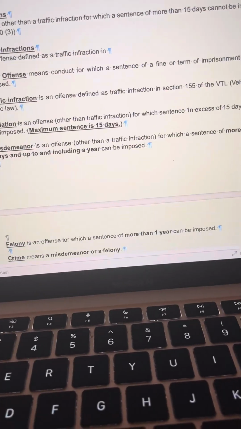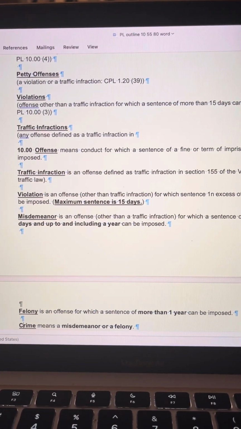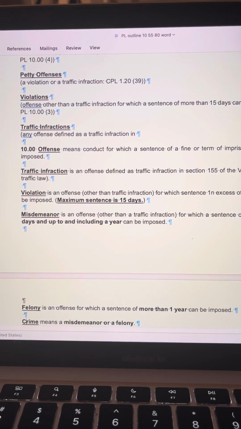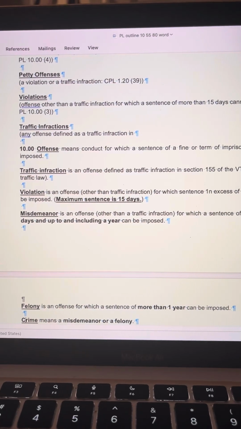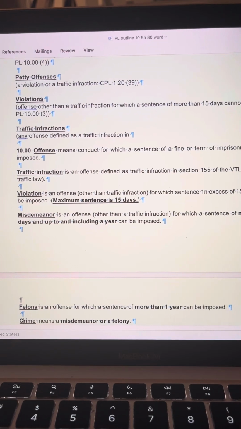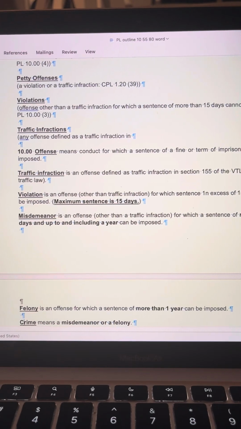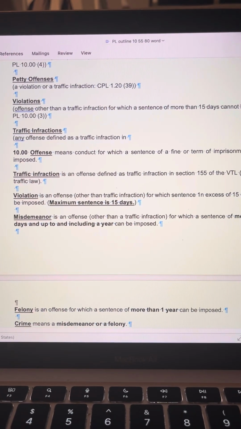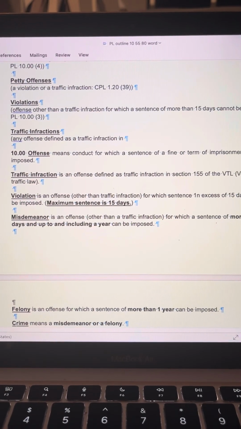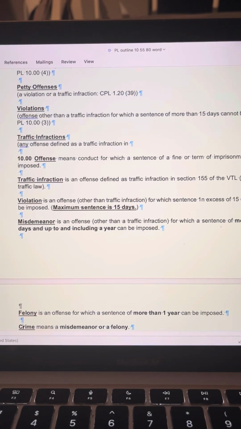Let me continue. Section 10. Offense means conduct for which a sentence of a fine or term of imprisonment may be imposed. Traffic infraction is an offense defined as traffic infraction in Section 155 of the VTL, Vehicle and Traffic Law. Violation is an offense other than traffic infraction for which a sentence in excess of 15 days cannot be imposed. Maximum sentence is 15 days. That's why it's just better to say up to 15 days, and you know it includes 15 days.